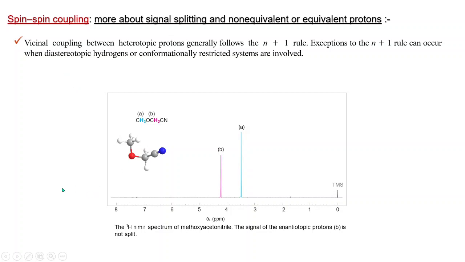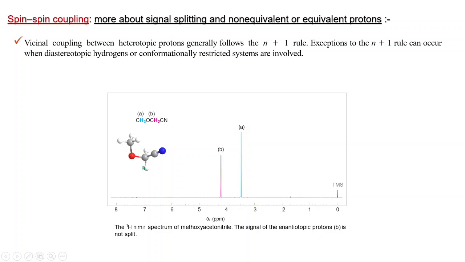You can see this is the typical NMR spectrum of methoxyacetonitrile. Now if you see the signal of this enantiotopic proton, where is that? These two protons are enantiotopic. How will we know that? If you do the experiment where you replace this proton with chlorine, bromine or iodine, anything, you will get the enantiomer.